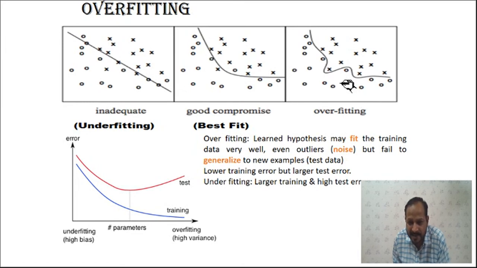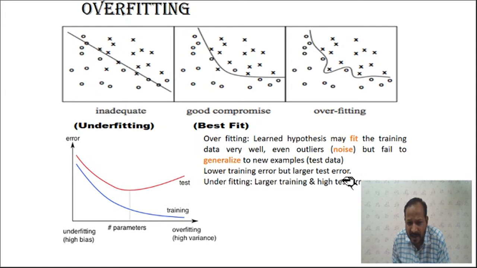Any small change as noise in the input, and this model will fail to generalize to new examples. If you use any new example other than this one, it will fail, or even a slight change in the same example, it will still fail, because it is very tightly designed for only this particular input. That is the problem with overfitting.